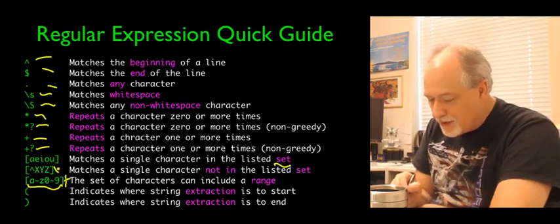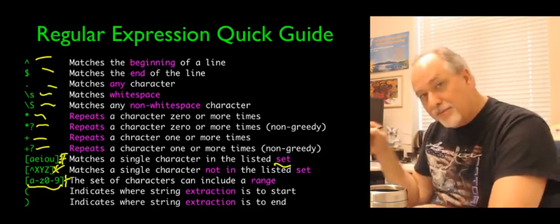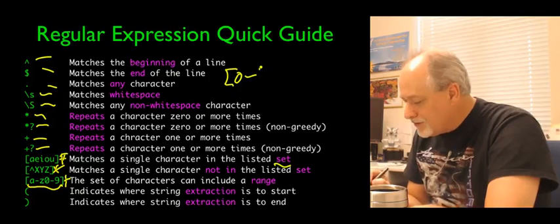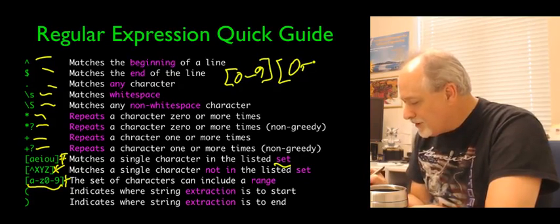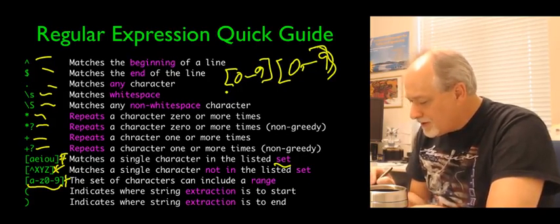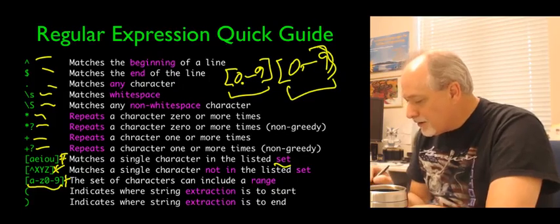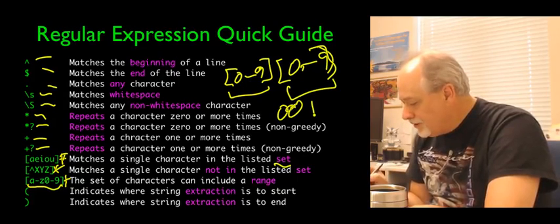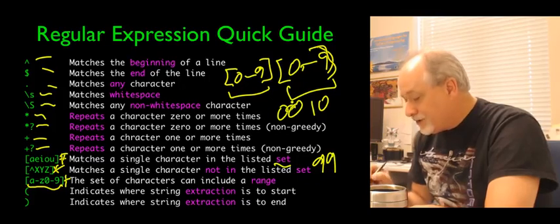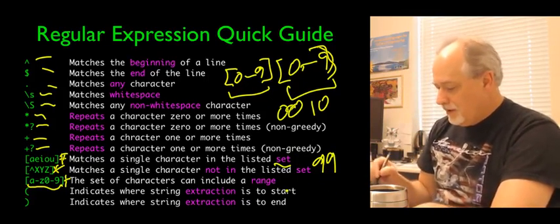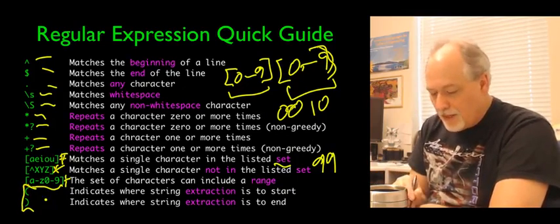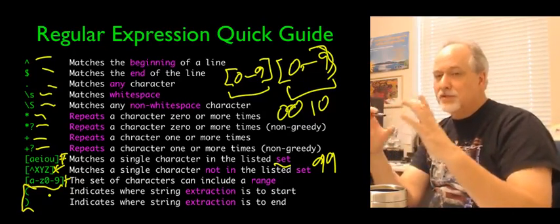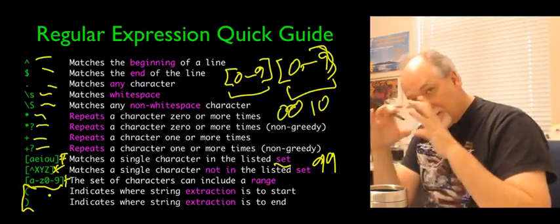Now you can put a plus or a star after these to make them happen more than one time. And you can even put them in twice. So if I wanted a 2-digit number, I could say 0-9, 0-9. This is one character, this is one character, and this is the possible things. So 00 would match, 10 would match, 99 would match, etc. Okay? And then the parentheses are the things that, if you are in the middle of a big long matching string and you don't want to extract the whole thing, you can limit the things you're extracting to the stuff that's just in there.